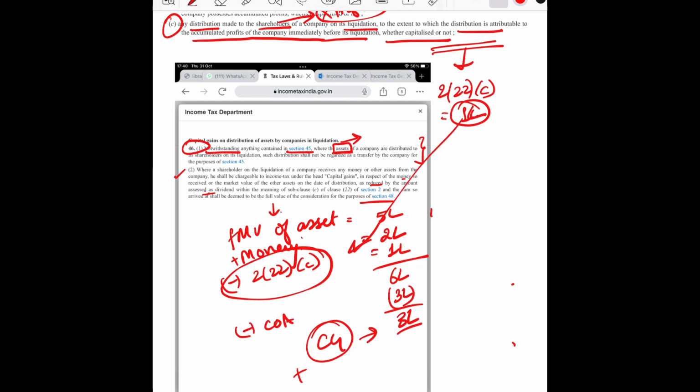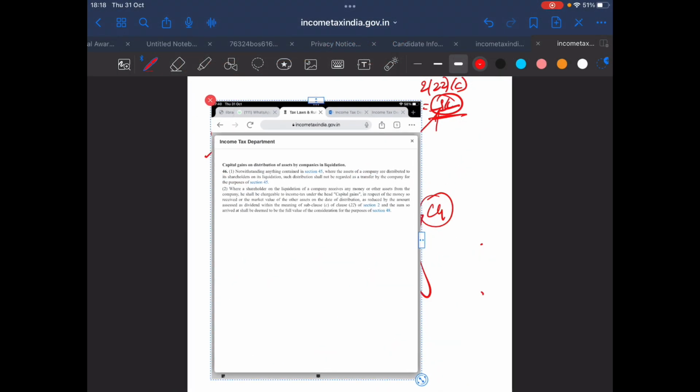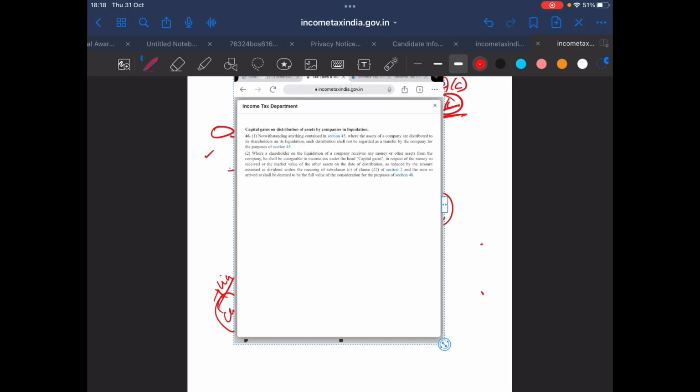So it is stating that it needs to be reduced by the amount assessed in 2(22)(c). The basic reason is that had this amount not been reduced from the capital gain calculation, it would have led to double taxation, and in income tax, obviously, we do not promote double taxation. The holding period under this section would be considered up till the period of liquidation. However, the capital gain would be computed on the date of dissolution.